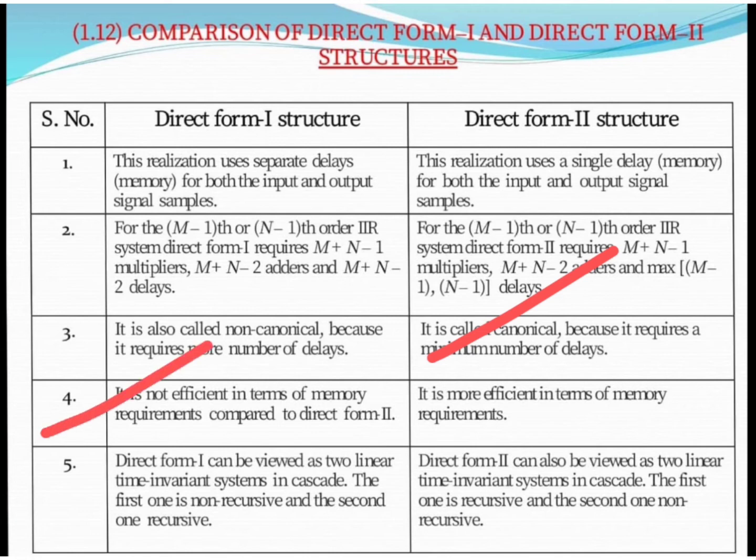Direct form 1 is not efficient in terms of memory because it requires more delay elements, and direct form 2 is more efficient in terms of memory requirement. Next, direct form 1 can be viewed as two LTI systems in cascade. The first is non-recursive and the second is recursive. Likewise, direct form 2 can also be viewed as two LTI systems in cascade. The first one is recursive and the second one is non-recursive. Recursive means the system must be IIR, and non-recursive means the system may be FIR. A system which consists of poles as well as zeros is recursive, and a system which consists of only zeros is non-recursive.